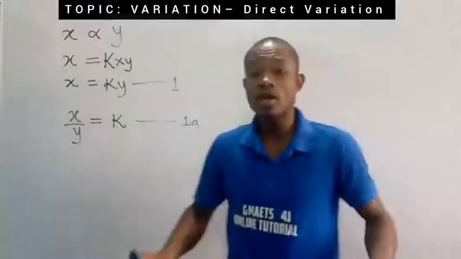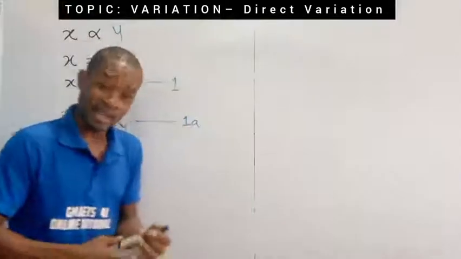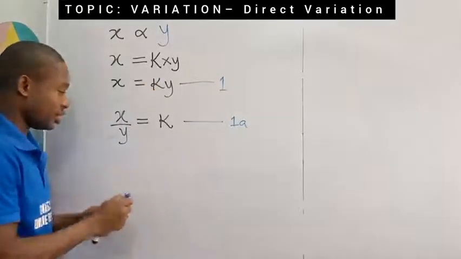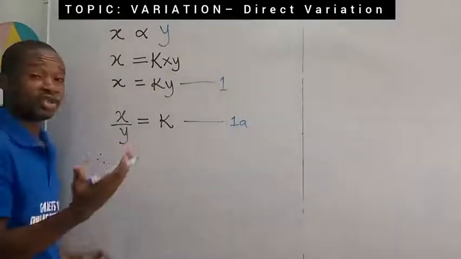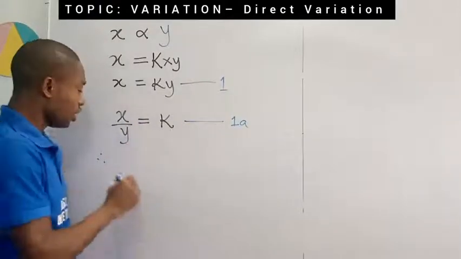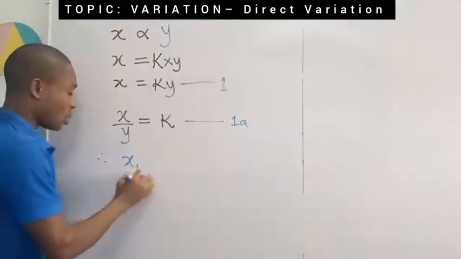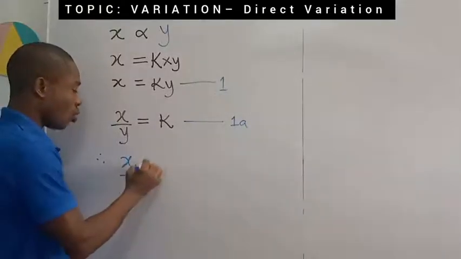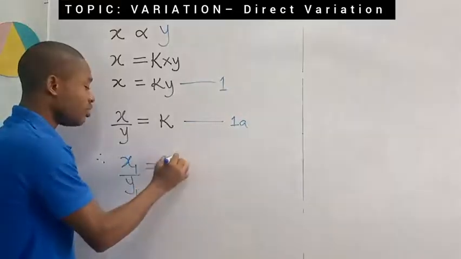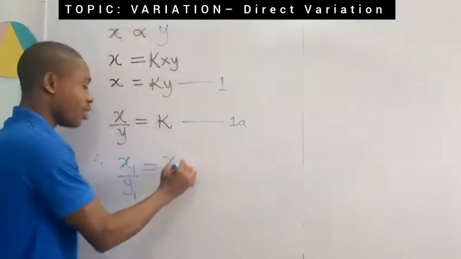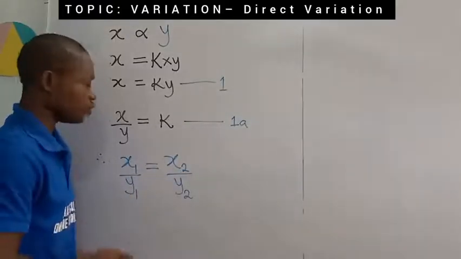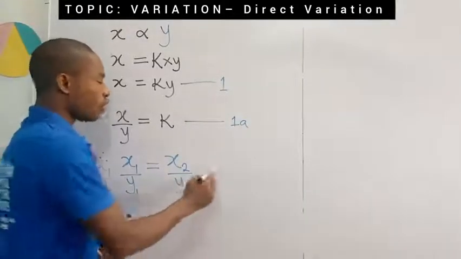Since x over y is equal to a constant, wherever this x over y is, it will remain x over y, but you need to indicate the point where that x over y is. Therefore, I'm going to establish using subscript 1 and subscript 2 as initial and final point. I will have x sub 1 over y sub 1 equal to, remember it doesn't change because it's equal to a constant. So it's still going to be x over y, but this time around x sub 2 over y subscript 2. So you want to take note of this equation.